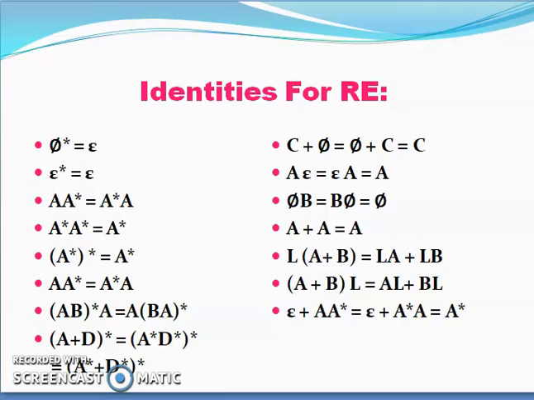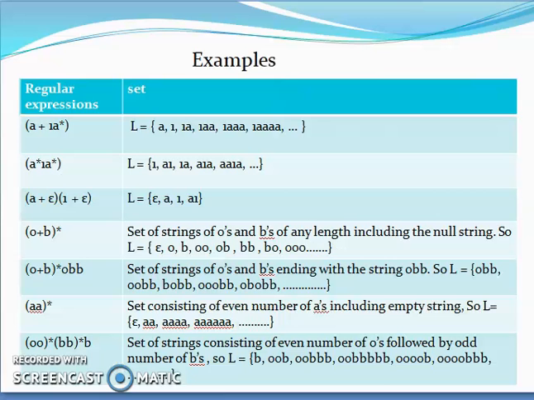So let us look at some examples of regular expressions. If we have the expression A plus 1A star, this means A alone can come in the string. Then from the second portion, we can have 1 alone. We can have 1 and A, and then we can have any number of times A repeating after 1. So we can have 1 followed by a single A, 2 A's, 3 A's, 4 A's up to n A's.